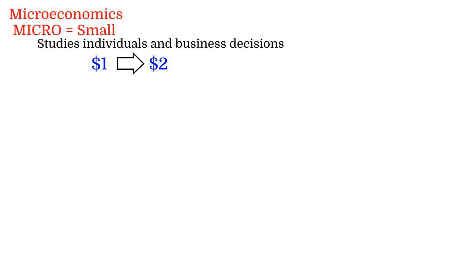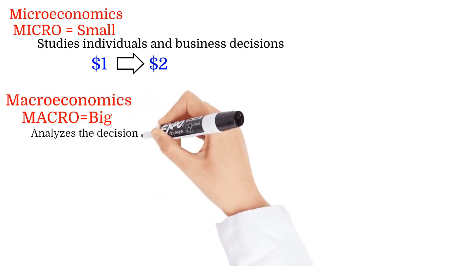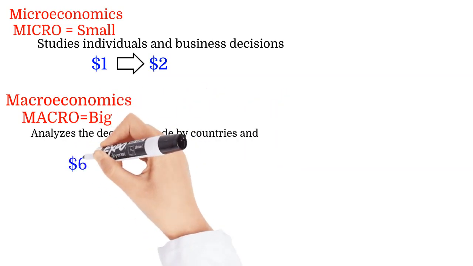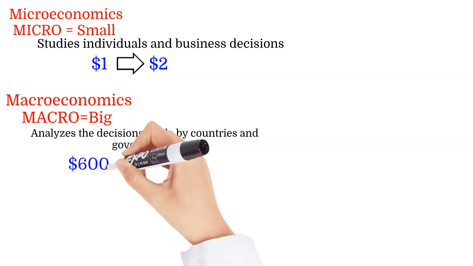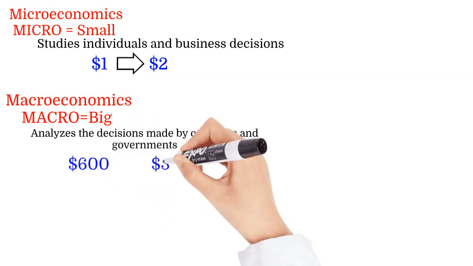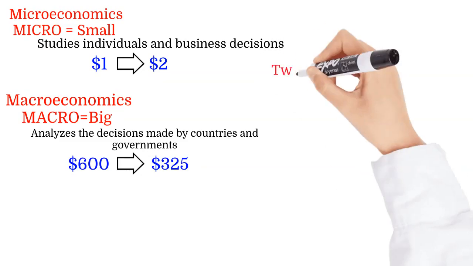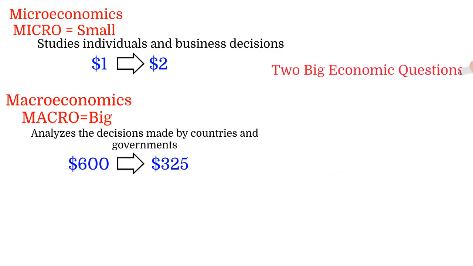But in macroeconomics, the word means big. So when we say macroeconomics means we study in a big scope. We study decisions made by governments and countries. Let's have an example. If the government decided to change the minimum wage from $600 to $325, how this decision affect the unemployment rate? Will the decision help more people to get job or no? And so on. Then let's move to the two big economic questions that summarize the scope of economic.